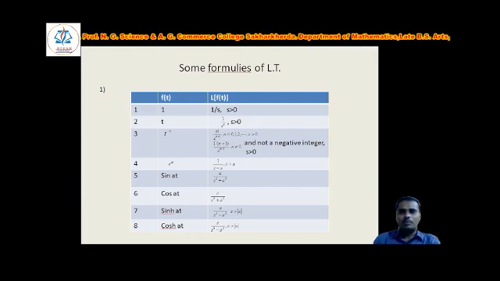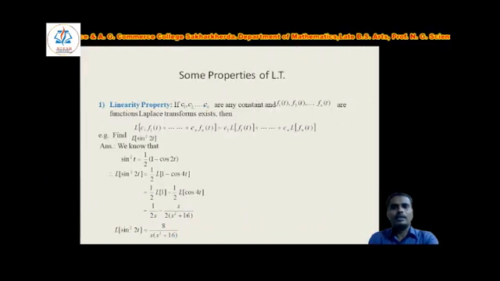Then Laplace of e to the power at is equal to 1 upon s minus a, where s is greater than a. In this way we can find the Laplace of sin at, which is equal to a upon s square plus a square. In the same way, Laplace of cos at equals s upon s square plus a square. Laplace of sin hyperbolic at is nothing but a upon s square minus a square, where s is greater than mod of a. Then in the same way, Laplace of cos hyperbolic at is equal to s upon s square minus a square, where s is greater than mod of a.